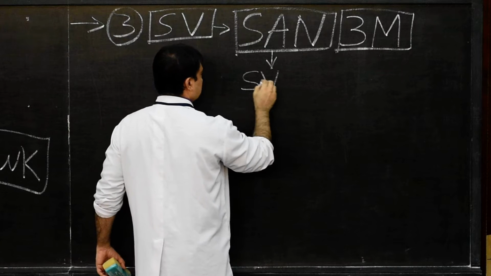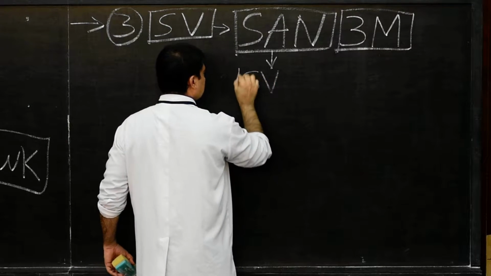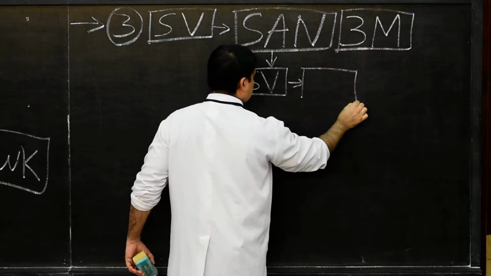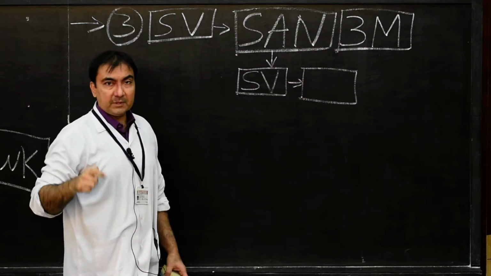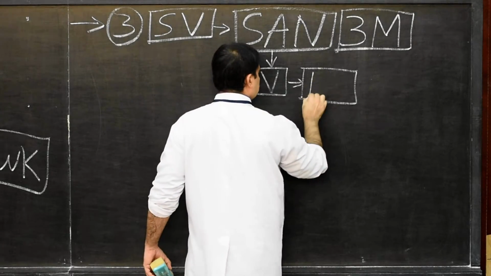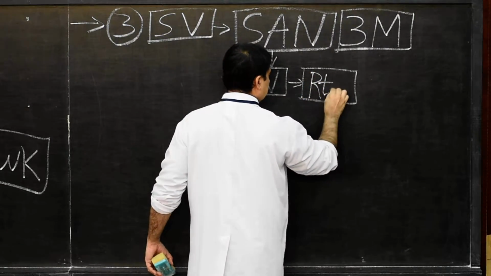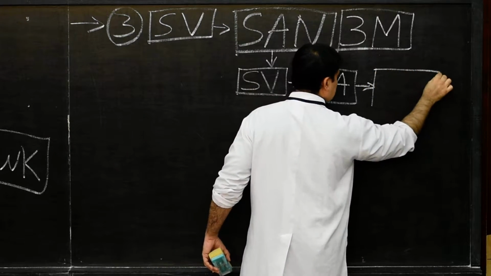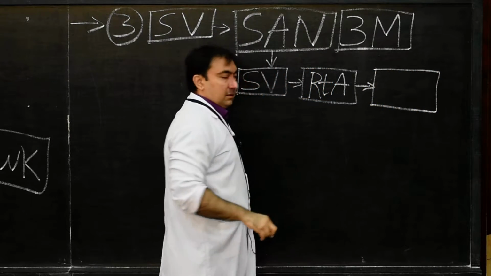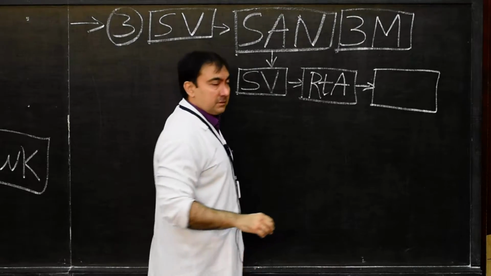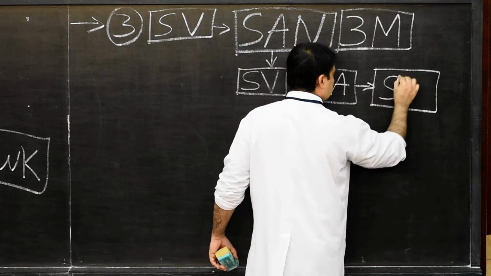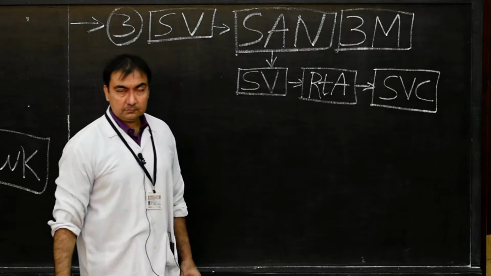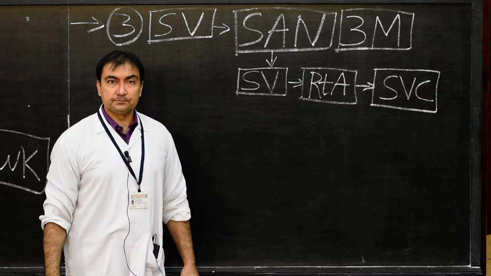It will develop in the sinus venarum. This sinus venarum belongs to which portion? We know that it is the smooth posterior part of the right atrium. So the sinus venarum belongs to the right atrium. And exactly at which point? Near the orifice of the superior vena cava, in the crista terminalis.